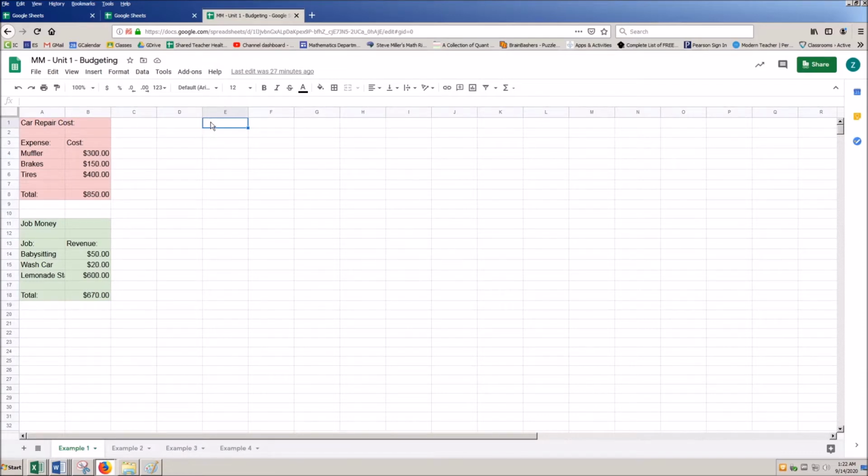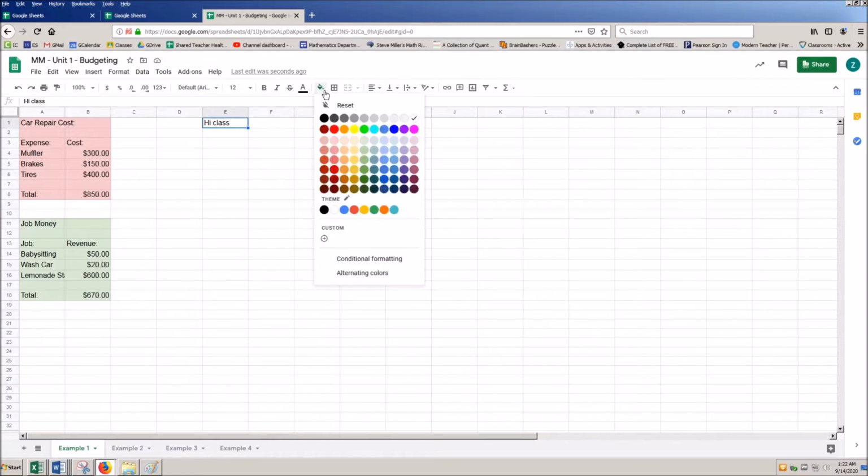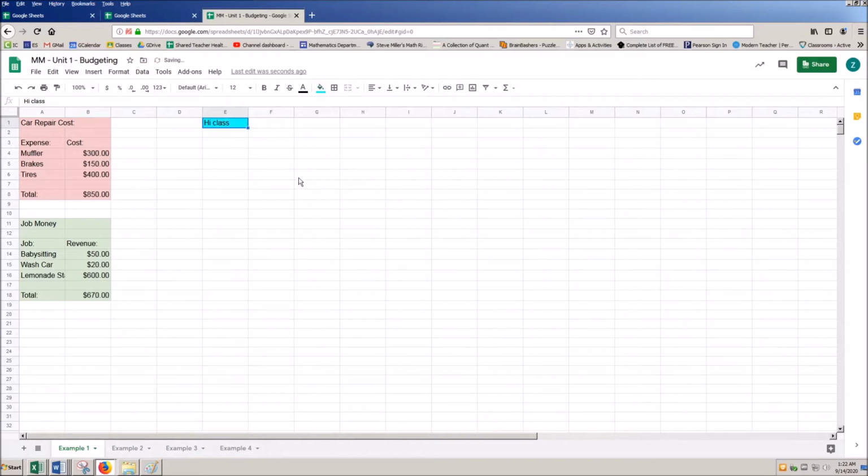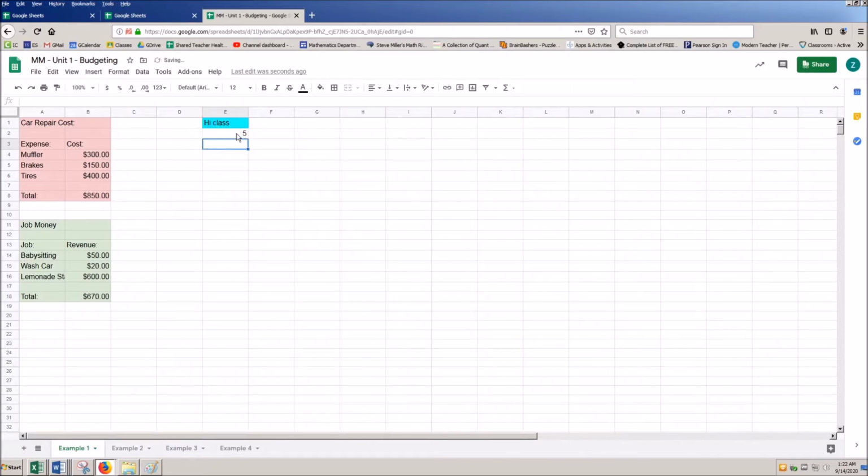So clicking in E1 here, I could start typing anything I want, like high class, right? Now if I hit enter or click into another cell, it remains in that one cell. If I'm looking to do any formatting, I can do a fill with color, so I could change it into a blue cell. I can also do a formula in here. If I were to click into a new cell and type equals, I could start doing a formula like 2 plus 3. It's going to give me 5. So we can basically make Google Sheets do the math for us.